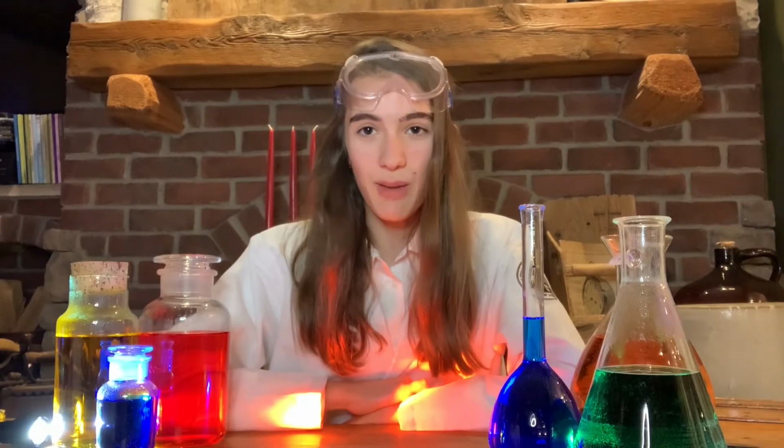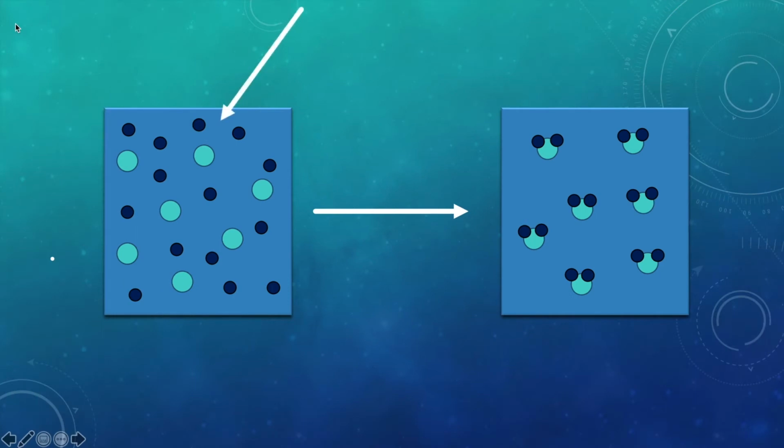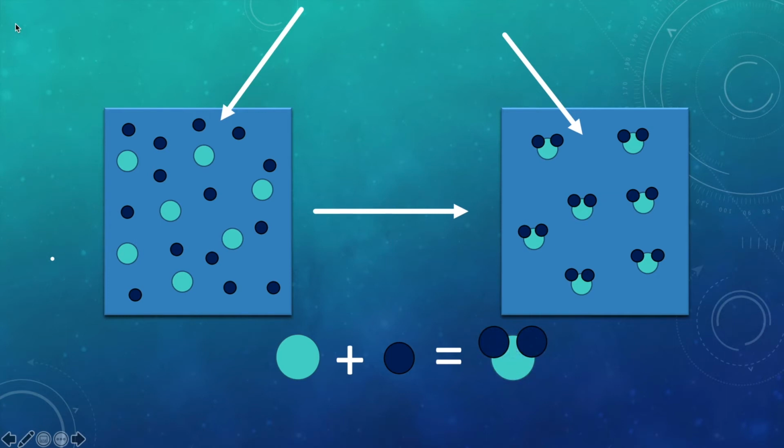Let's take a look at chemical changes microscopically. When this homogeneous mixture becomes these compounds, we know it is a chemical change because the particles do not remain the same. They instead form a compound. A compound is made up of two or more bonded particles, and a compound is a new substance. In a chemical change, the identity changes, and it is irreversible.